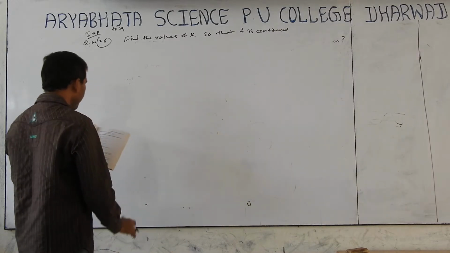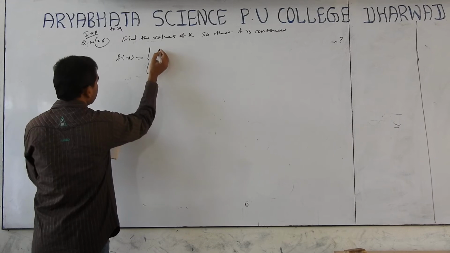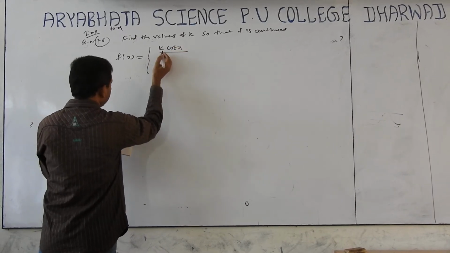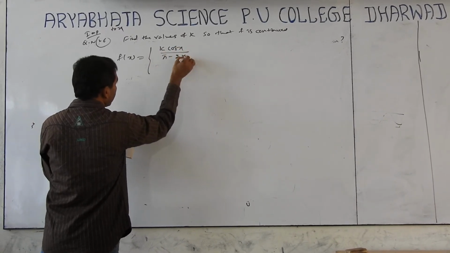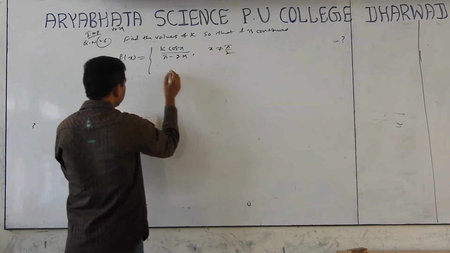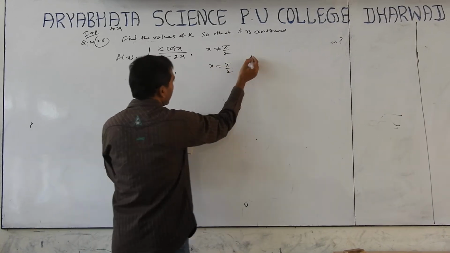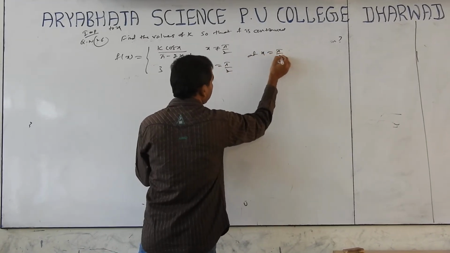At the indicated point, f of x equals k cos x by pi minus 2x if x is not equal to pi by 2, and 3 if x is equal to pi by 2.